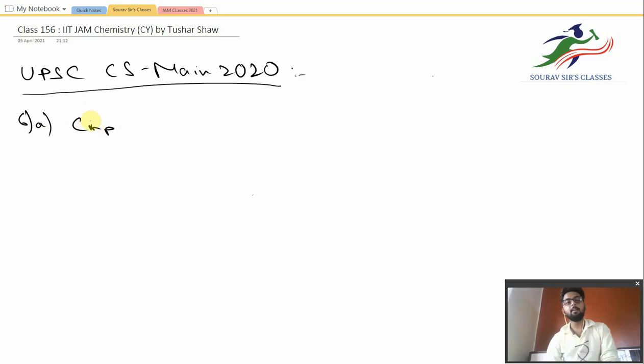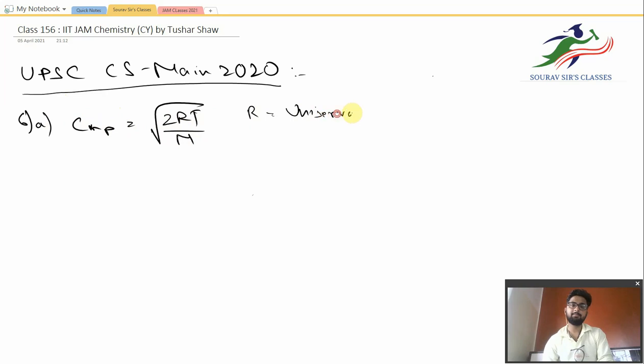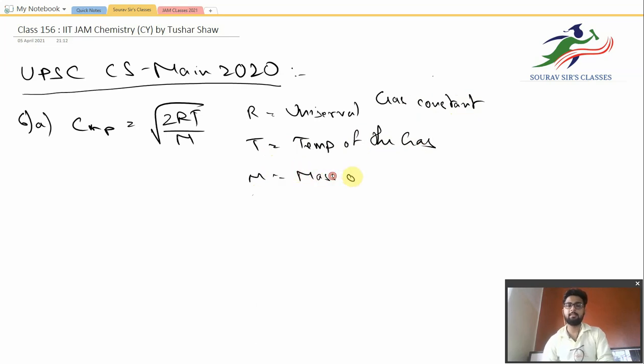This has a formula of root over 2RT by m, where R is the universal gas constant, T is the temperature of the gas, and m is the mass of the gas in kg, obviously.